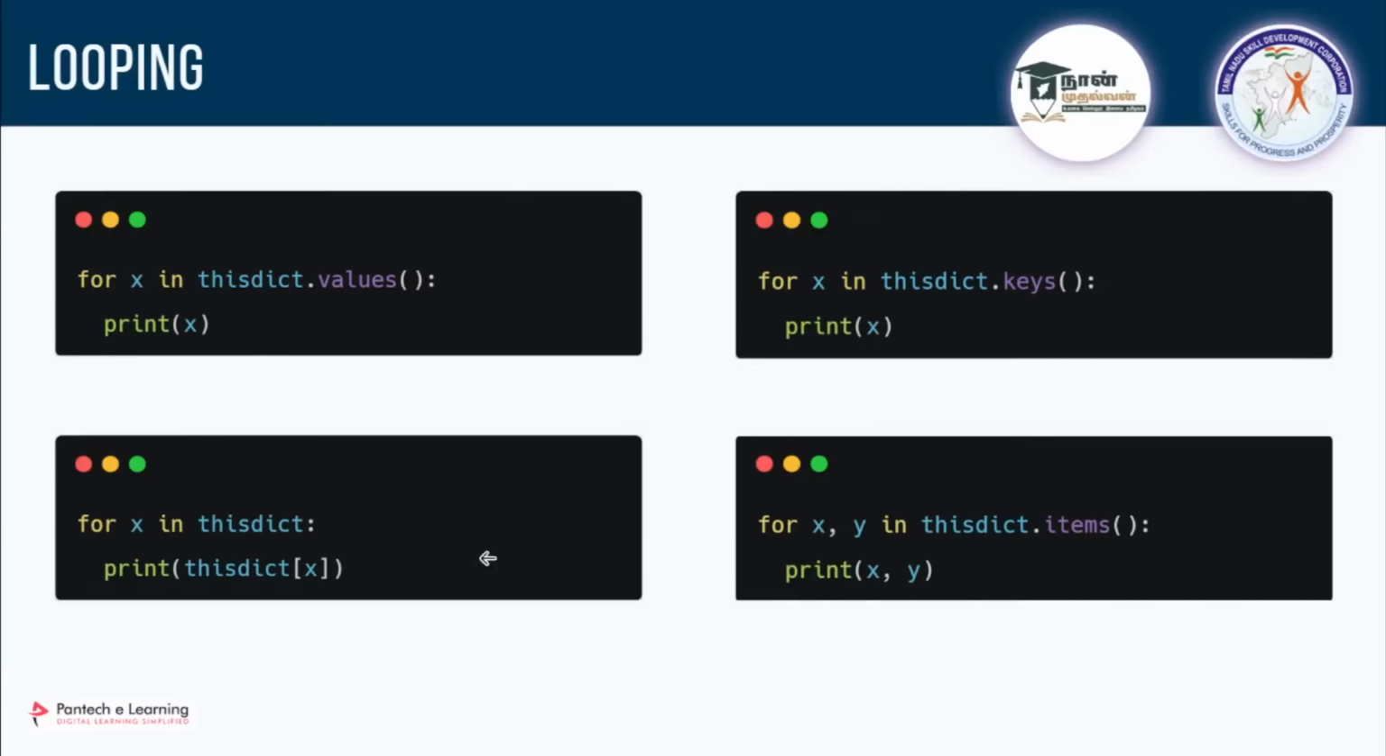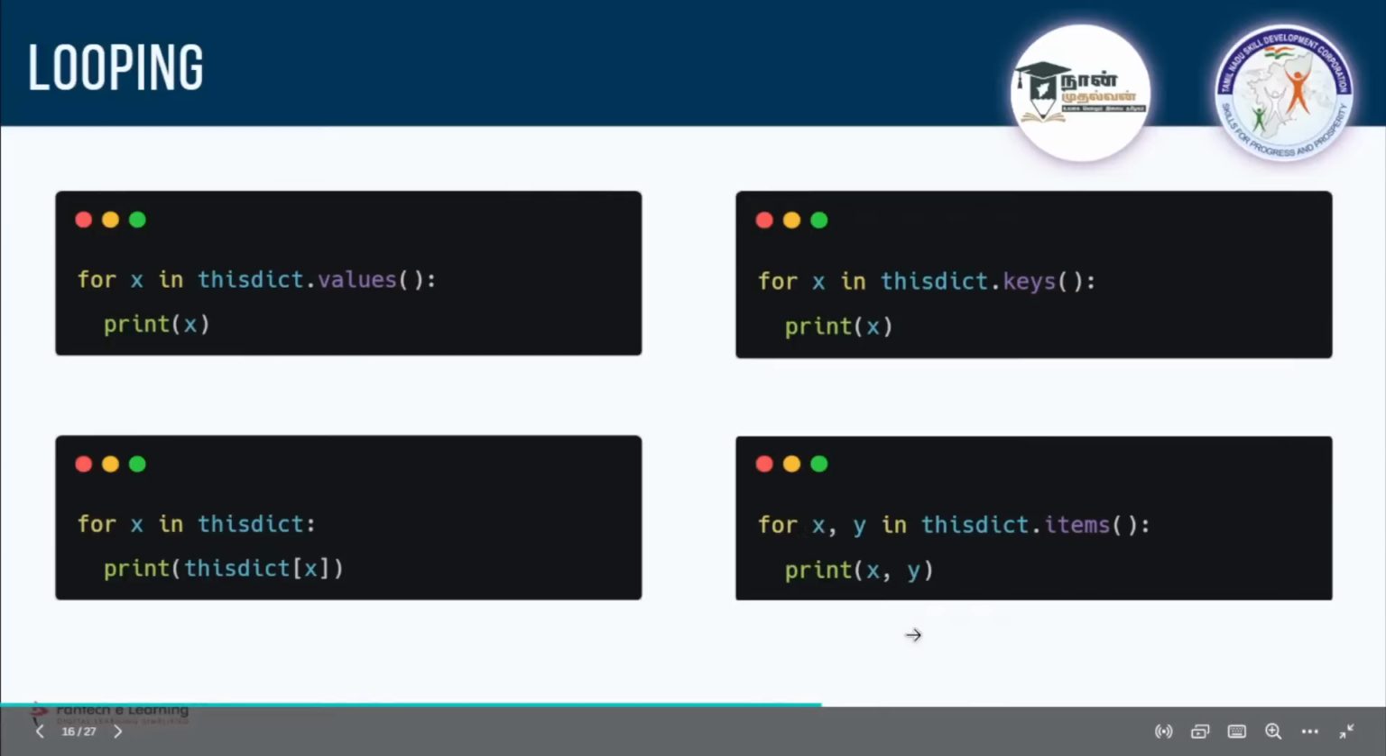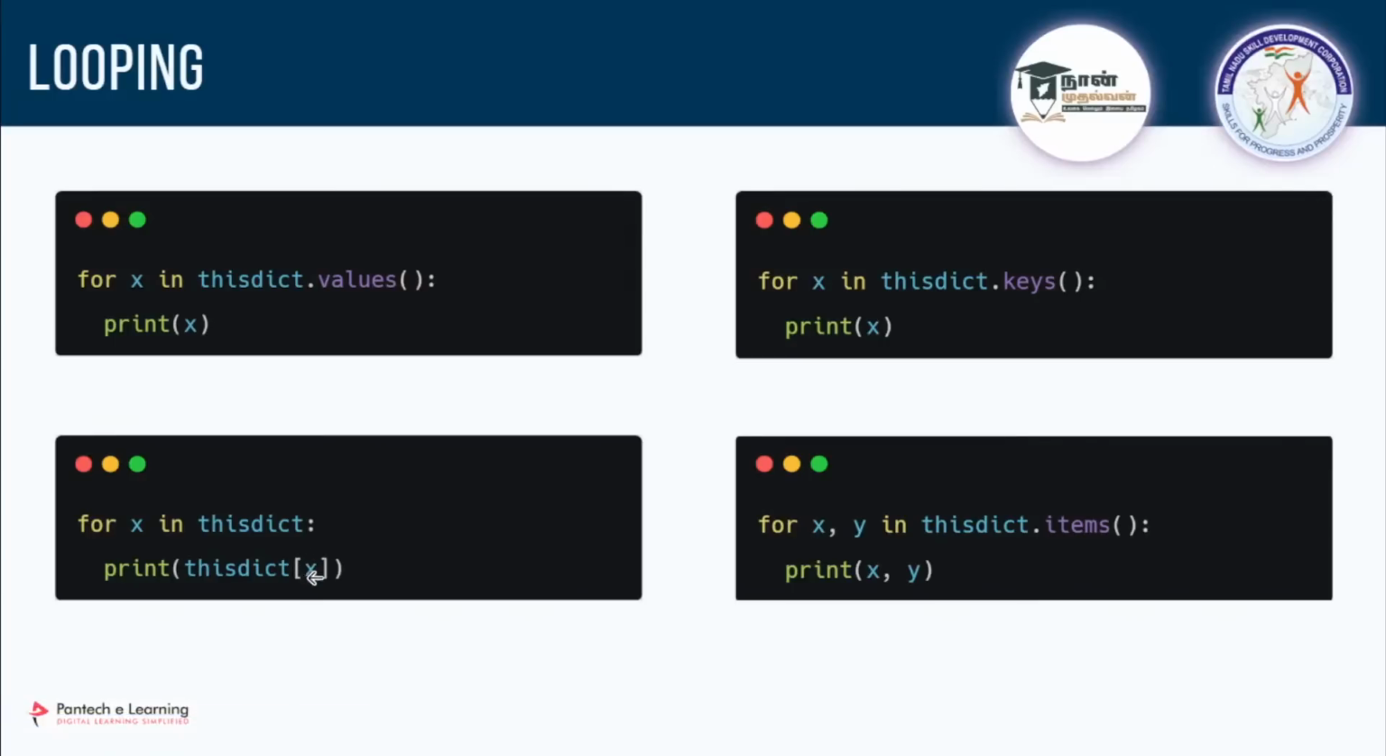And similarly, if you go for dot items, you will be getting two things: key and value pairs. So if you give two variables here and print both of them, you will be getting separate key and value pairs printed one by one. And you can go for this also. This is like accessing with the help of the key name. One by one it is going to print. So we'll try to do all these things.